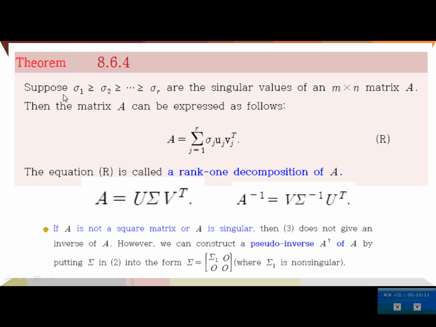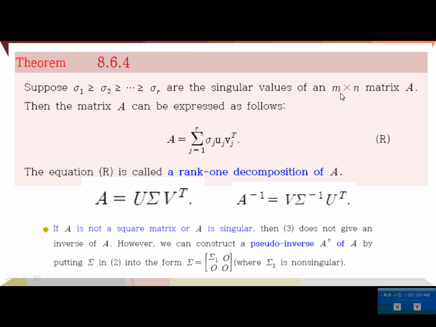Okay, suppose these σi's are the singular values of an n by n matrix A. Suppose we have r positive singular values of the n by n matrix A. Then the matrix A can be expressed as follows. A can be written as the sum of σj uj vj^T. Each uj vj^T is going to be a rank 1 matrix, because we have n by 1 times 1 by n, so it's going to be an n by n matrix.